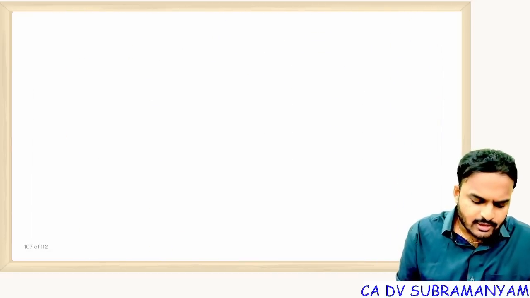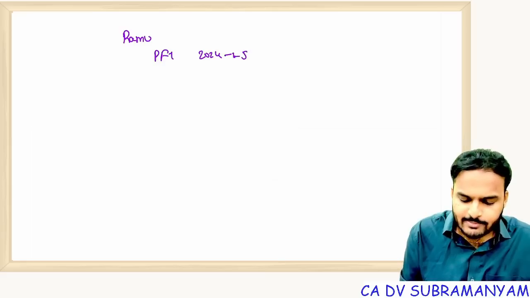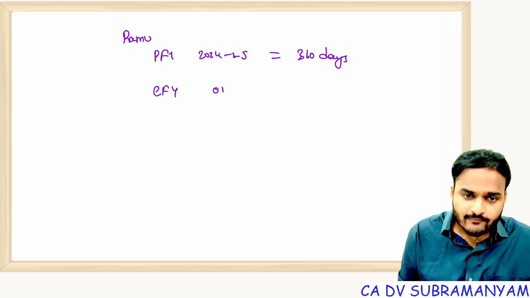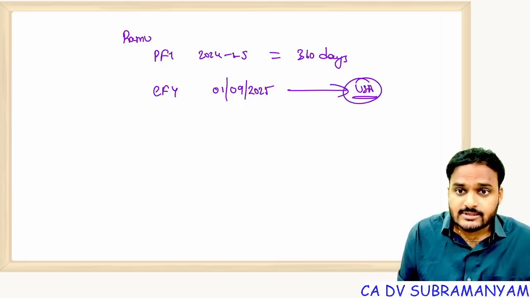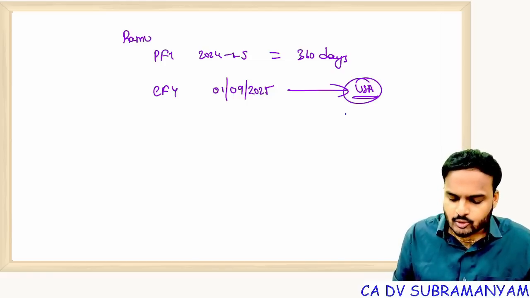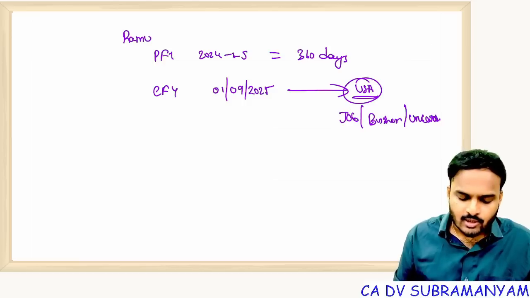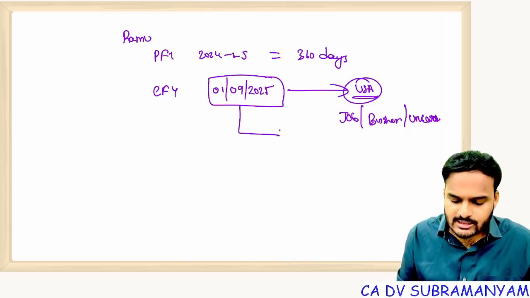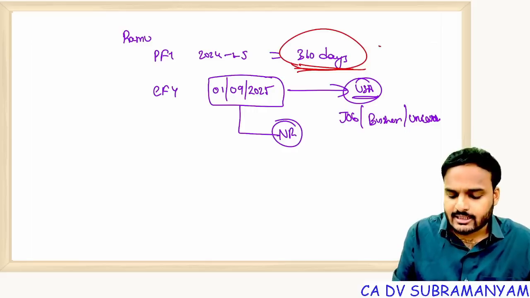For example, Mr. Ramu. In preceding financial year 2024-25, his period of stay is 360 days. How many days did he stay in India? 360. But in the current financial year, on 1st September 2025, he went to the USA. The purpose of visiting the USA is to take up a job or to start a business, or his intention to stay outside India is for an uncertain period. There is no certainty with respect to the period of stay. Now what happens? On 1st September 2025, he left India. From that date onwards, he will be treated as non-resident, even though his period of stay in the preceding financial year is 360 days, which is greater than 182 days.